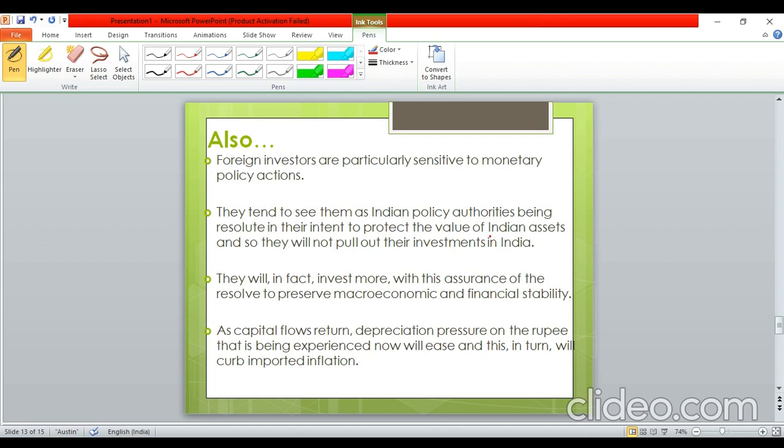so then they will not pull out their investments from India, right? उनको लगेगा कि that their investment is safe. That is, in fact, they will invest more into the Indian economy with the assurance of the resolve to preserve the macroeconomic and financial stability. And this resolve is given by RBI, right? और इससे फिर क्या फायदा होगा?